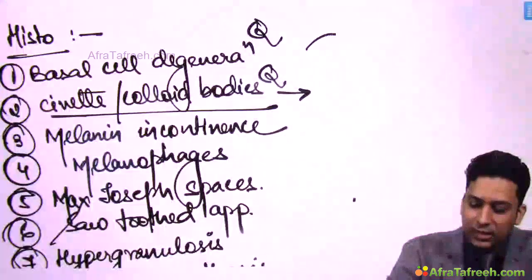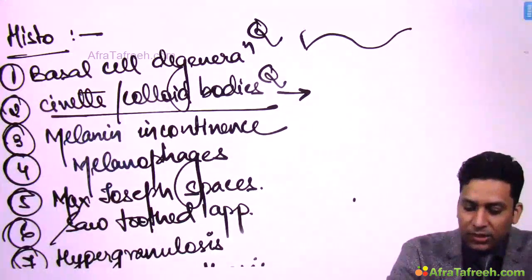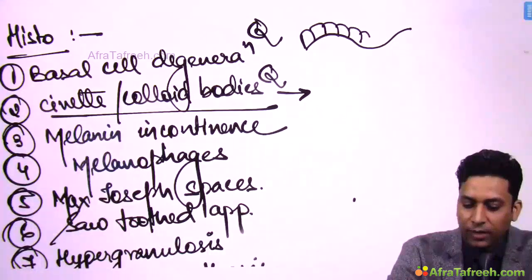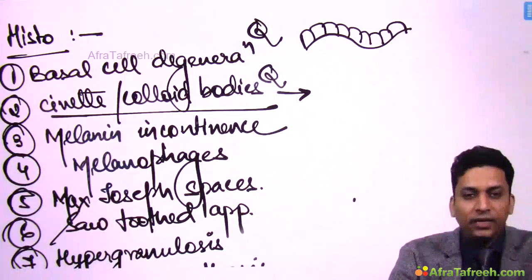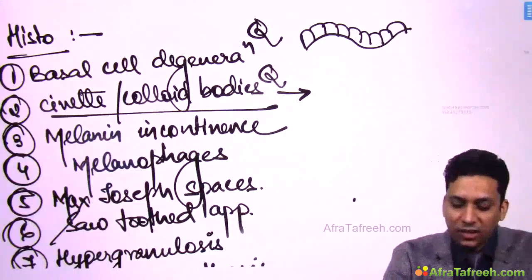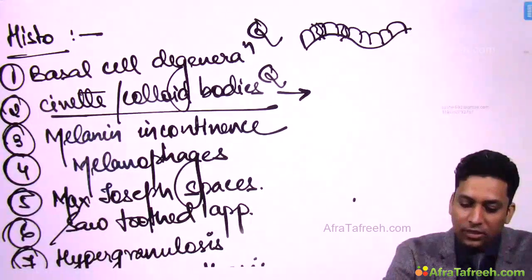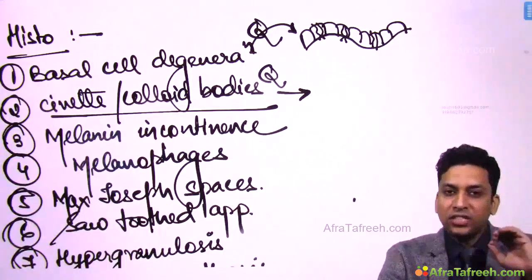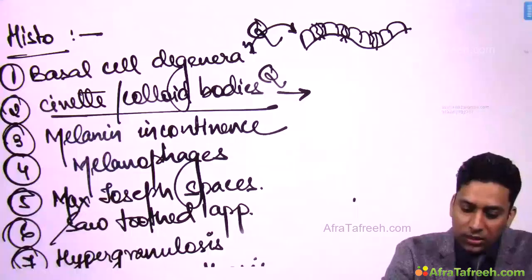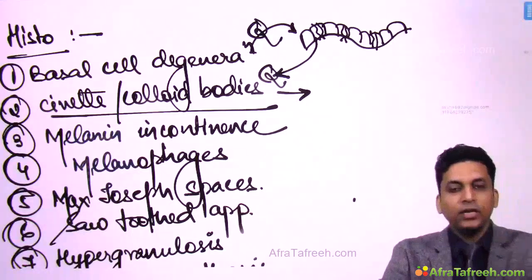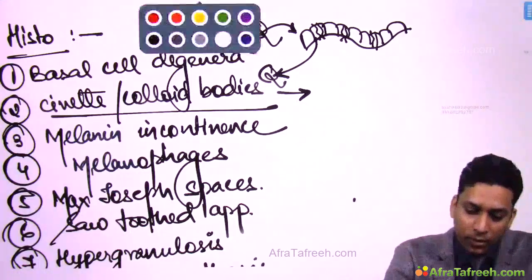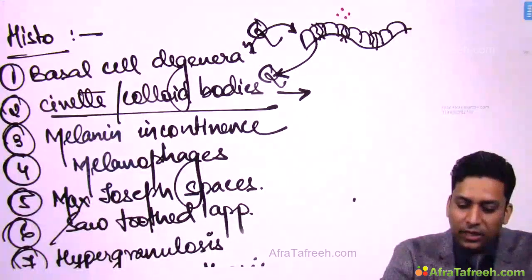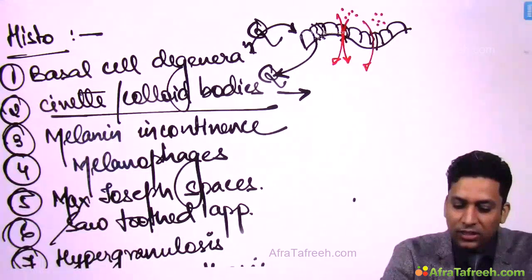Let us consider this is stratum basale, the lowermost layer of the epidermis. And what is happening here? There is degeneration. So basal cell degeneration is occurring. At places this is degenerating. Now, when this degeneration occurs, these degenerating basal keratinocytes will be seen, and they are known as Civatte bodies or colloid bodies. Now, the melanin which is present here in the epidermis comes down through these spaces from the side where this degeneration has occurred.